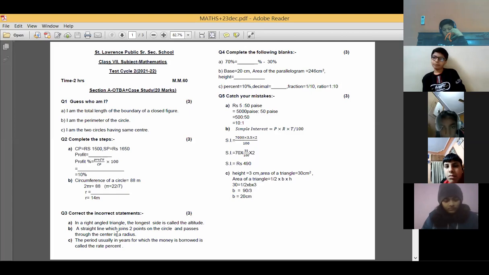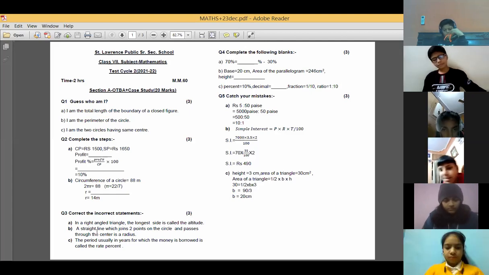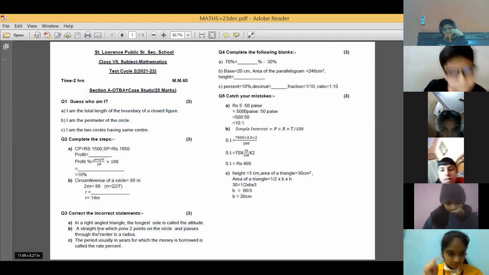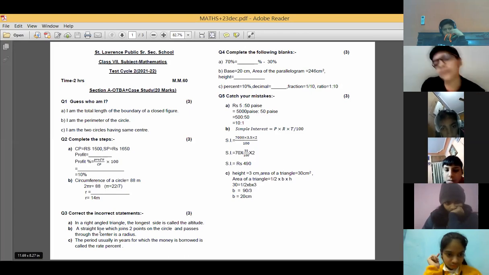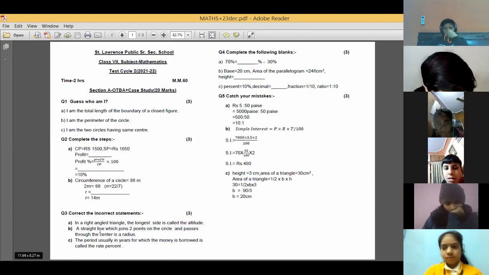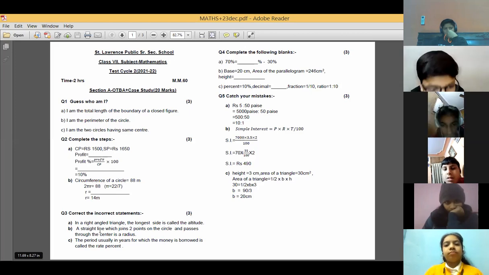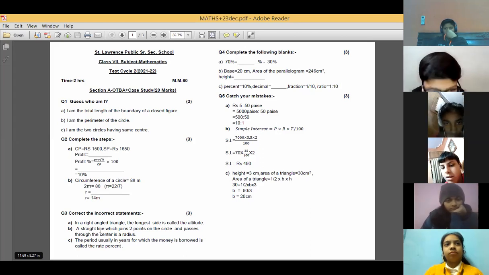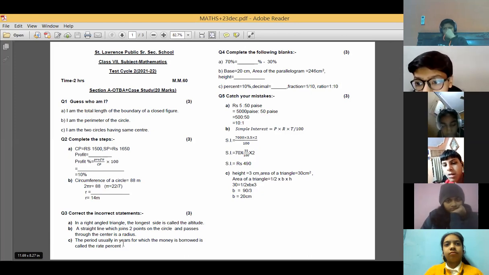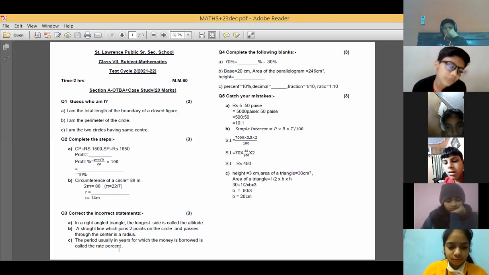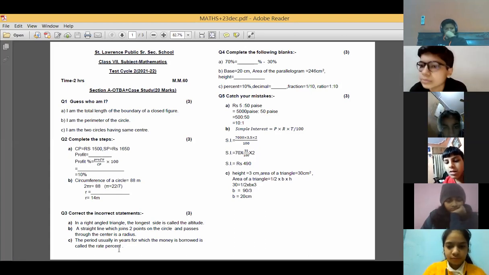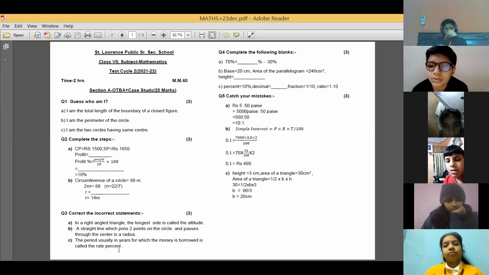Yes, Mahi. Next is a straight line which joins 2 points on the circle and passes through the center is radius. Yes, right. Avishi, Vedika, Nabil Khan, Mahi, Mukul Jain. Very good. Diameter is the right answer. It's not radius, it's diameter. Very good. The period usually in years for which the money is borrowed is called rate percent. Not principal, Mukul. Yes, Avishi, you're right here. Time. Because you are telling the period in years.